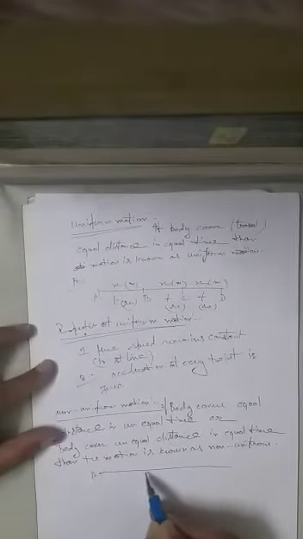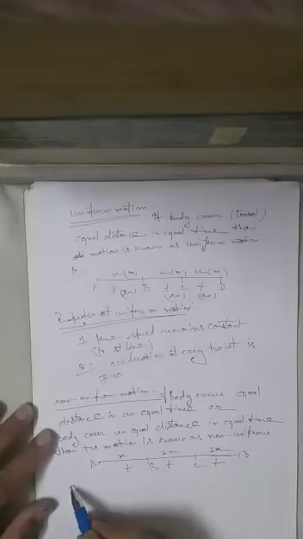If a body covers equal distance in unequal time or unequal distance in equal time, then the motion is known as non-uniform motion. For example, we have the three sections A, B, C, D. Here the distances are different but the time remains the same. Because distances are different and the time remains the same, the motion is known as non-uniform motion.